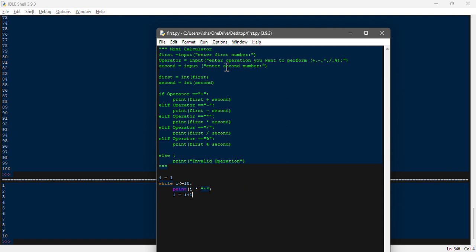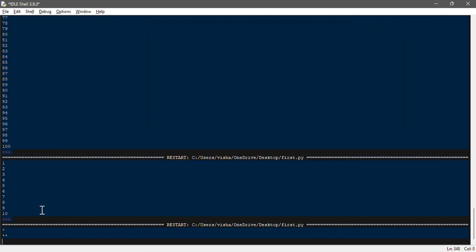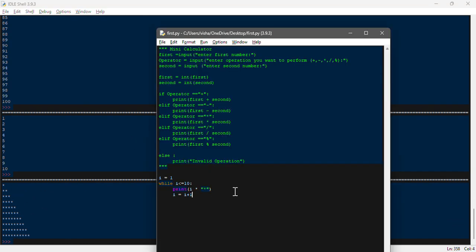This will remain as it is. Save it and run it again. If you run it, you will get the output as a star pattern. This multiplication works with numbers and special characters as well. It will do the multiplication, so like 1 is standing on one line, in the same way you will get 1 star for 1, 2 stars for 2, and 10 stars for 10. This way you can use a loop for printing patterns as well.